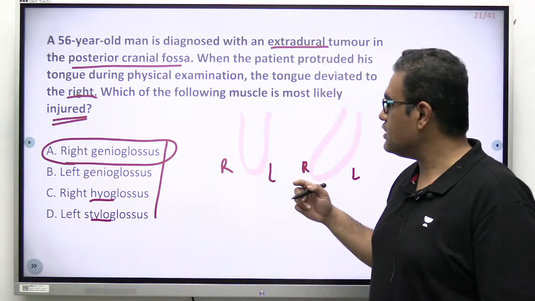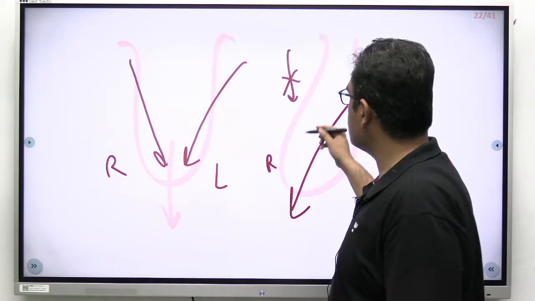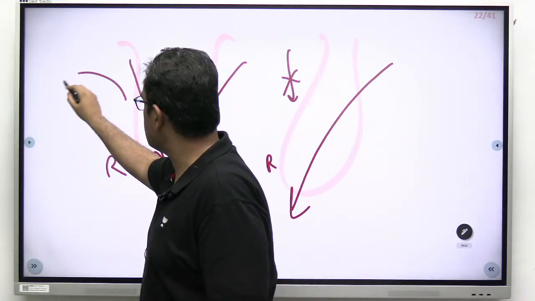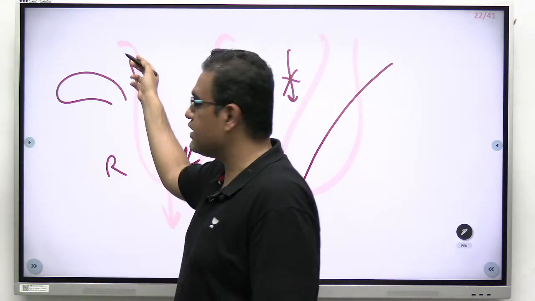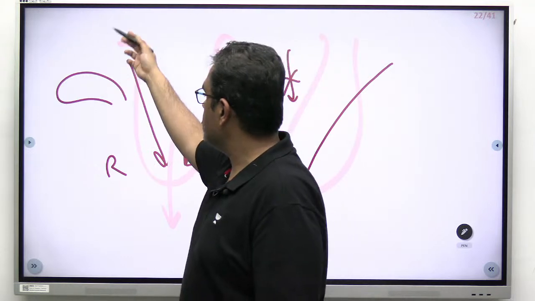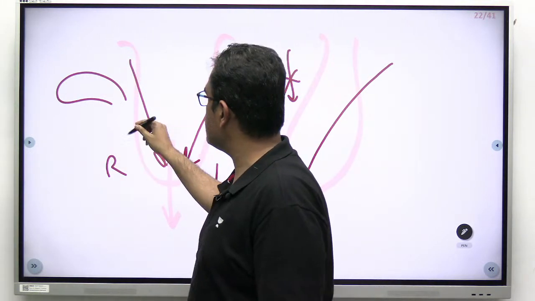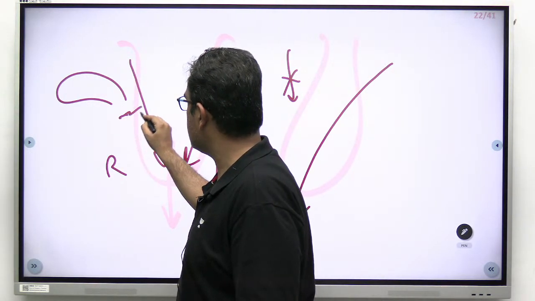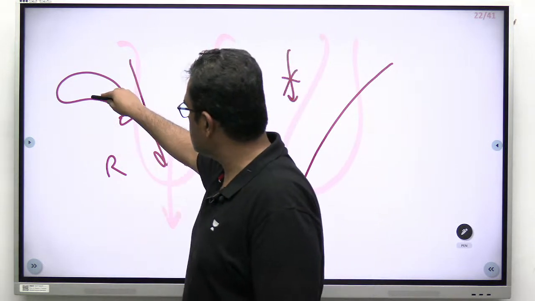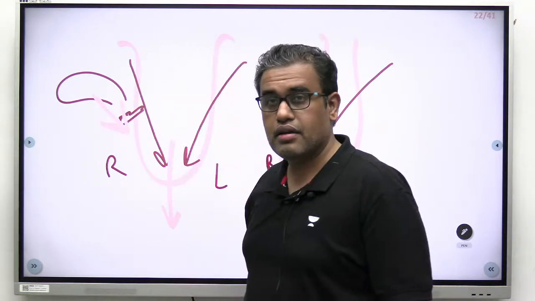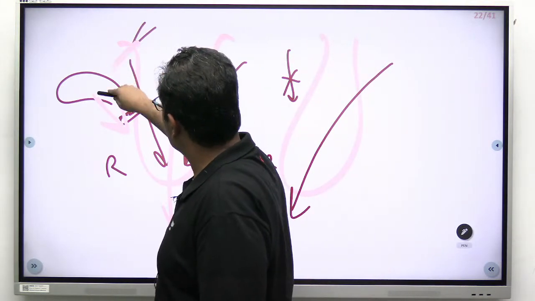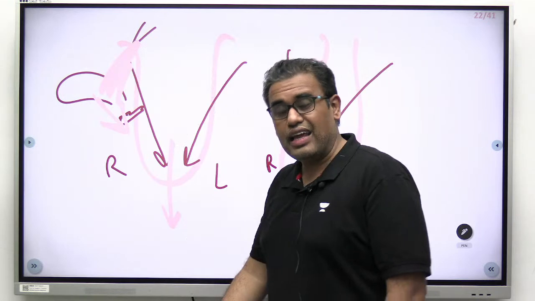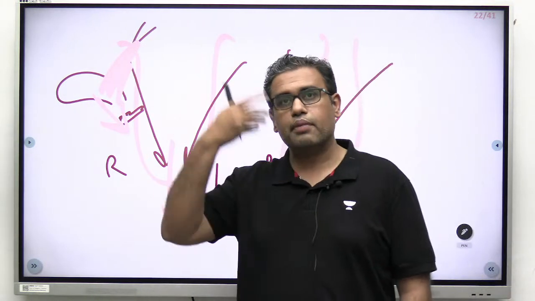Hyoglossus, imagine the tongue over here, and just imagine if this is the tongue, where is the hyoid bone related, suppose sagittal view, where is the hyoid bone related to the tongue? Is it above, below, anterior, posterior? It is slightly posterior over here. Assume this is the hyoid bone. So hyoglossus will be pulling the tongue in this direction, backwards and below. The styloid process is over here, and styloglossus goes like this. Styloglossus will be pulling the tongue behind and upward.